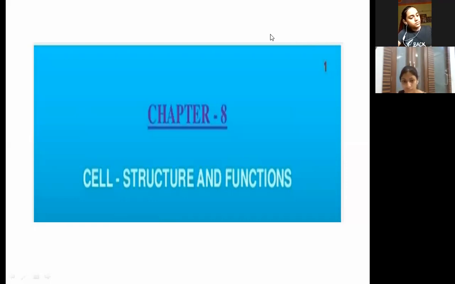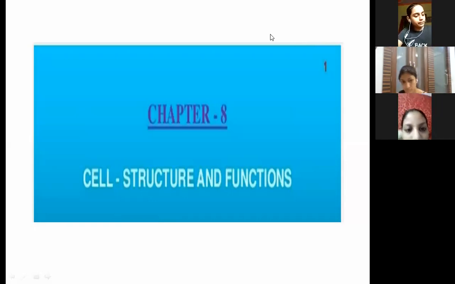First of all, before going further, you should know the definition of cell. What does a cell mean? It is the smallest structural and functional unit. As the name shows, structural, it forms a structure, and it performs all the functions. So this is a structural and functional unit of living organisms.